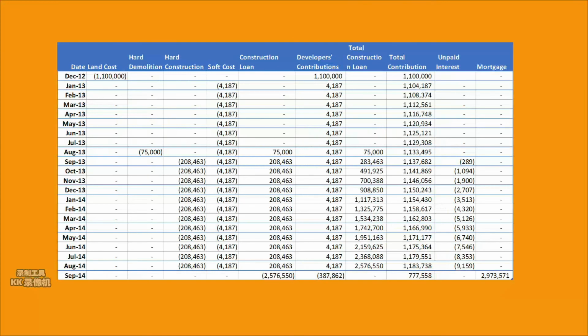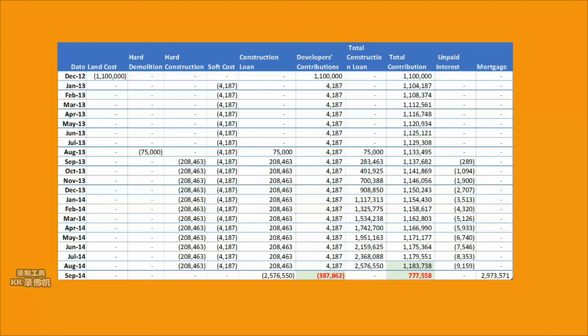On the 31st of August 2014, assuming construction has been completed on time and the developers have finalized the lease agreement, the 4.6%, 25-year amortizing mortgage can be drawn to terminate the construction loan and to obtain some cash. Since the mortgage exceeds the sum of the construction loan and unpaid interest, the developers can obtain the surplus of $387,000.